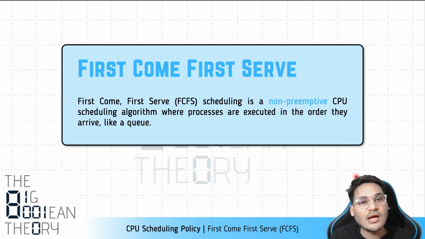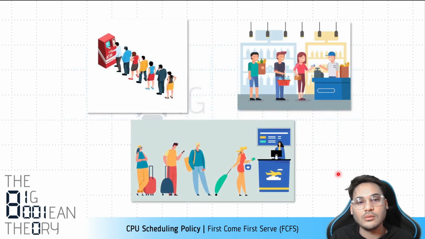Once the process starts running, only when it voluntarily gives up the control of the CPU, let's say it comes to a halt, that is, it terminates or it blocks or whatever reason, the process has to give up the control on its own. Then only will the control of the CPU be given to some other process. So this is the basic idea behind first come, first serve or FCFS scheduling. It's a non-preemptive policy, right? And it prioritizes processes in the order that they arrive into the computer system, right? Very simple. Let's now understand this with the help of some real life examples also.